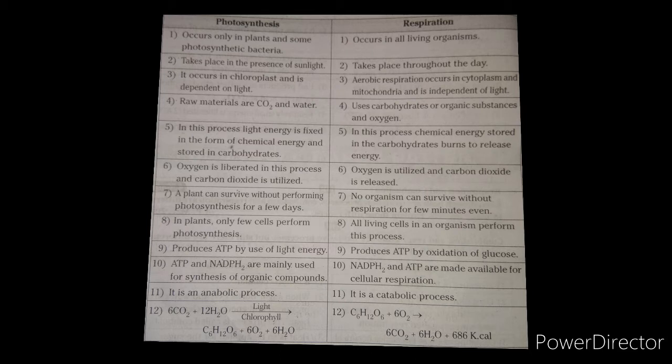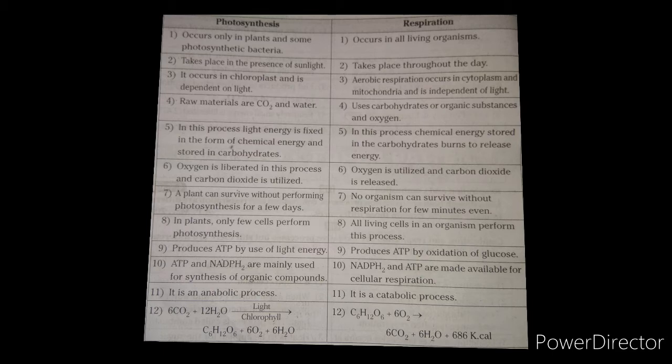Whereas in photosynthesis, light energy is fixed in the form of chemical energy and stored in carbohydrates. By using sunlight, the solar energy is converted into chemical energy and stored in a carbohydrate. In respiration, the chemical energy stored in the carbohydrates is burned to release energy.